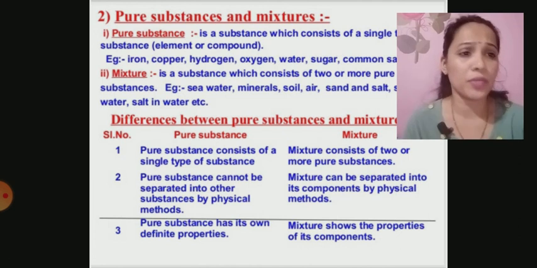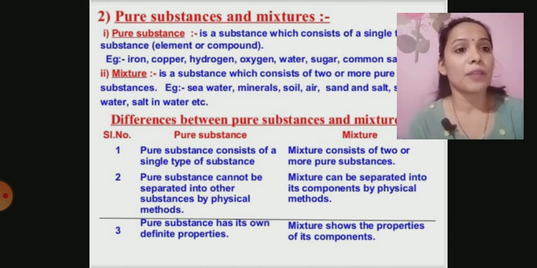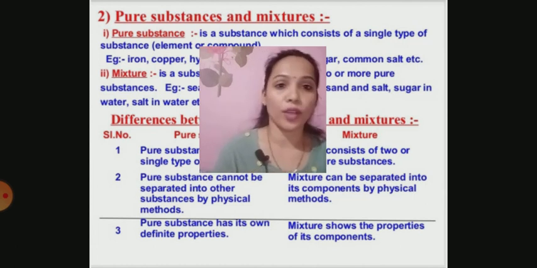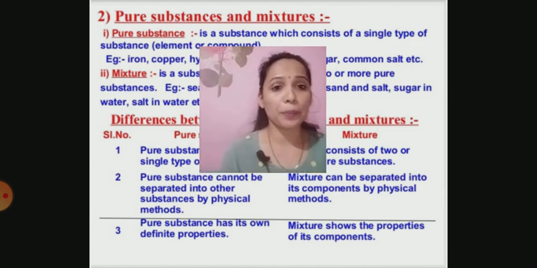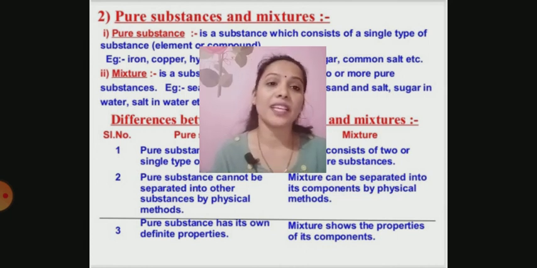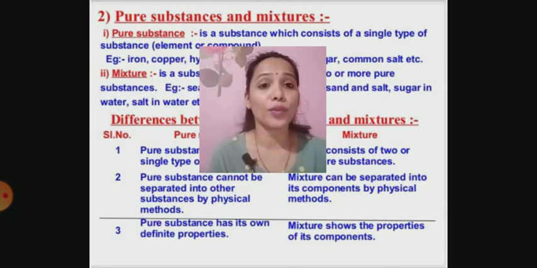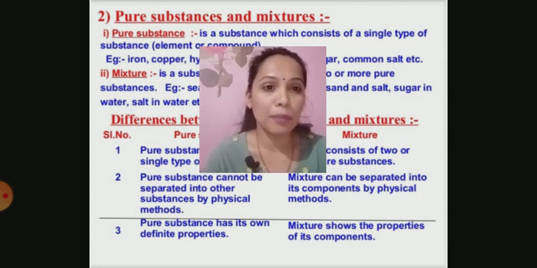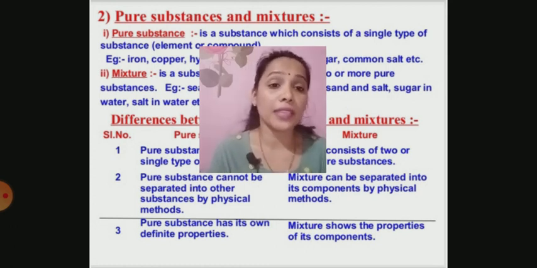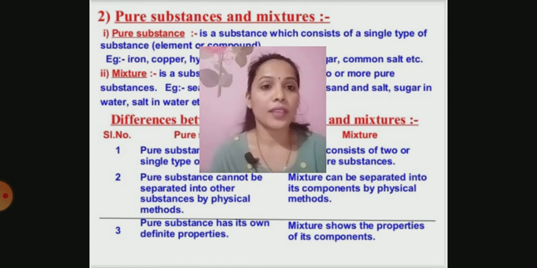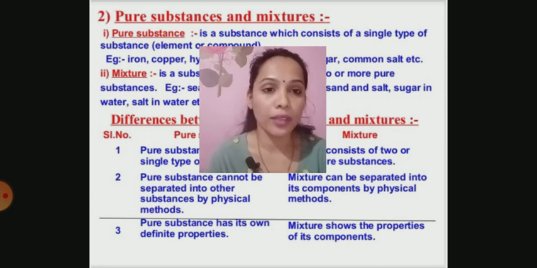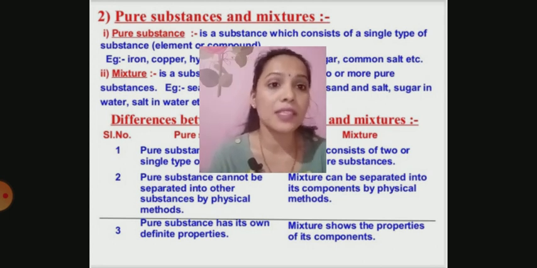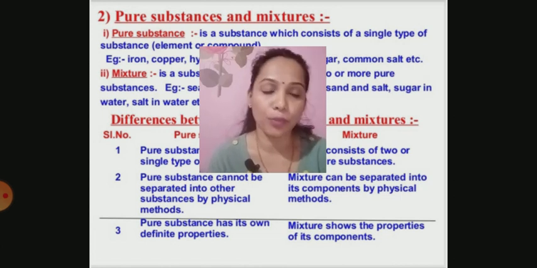You know that pure substances are made up of a single kind of particles, whereas mixtures are made up of two or more pure substances. Pure substances cannot be separated by physical methods like filtration, evaporation, whereas mixtures can be separated by physical methods like filtration, boiling, heating, magnetic separation, etc. Now, pure substance has its own definite properties, I had told you, like they have a sharp melting point, boiling point. If it is an element like iron, it is magnetic, it has its own set of properties.